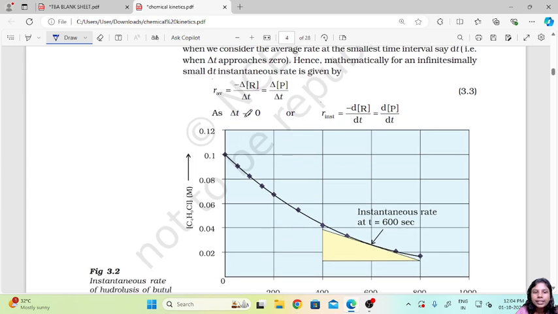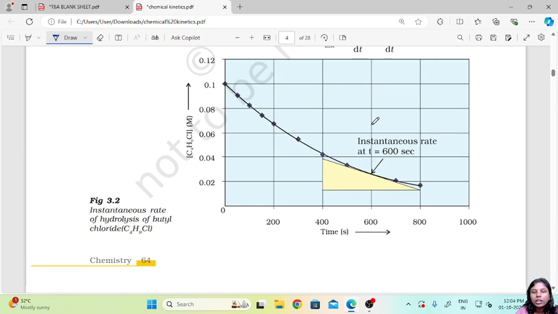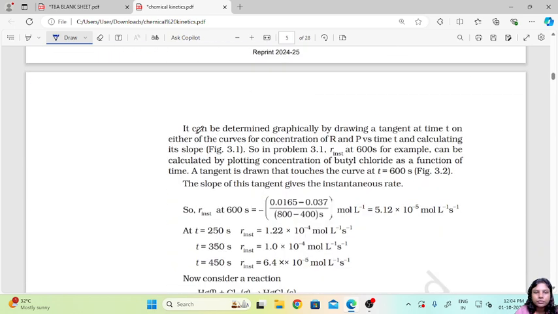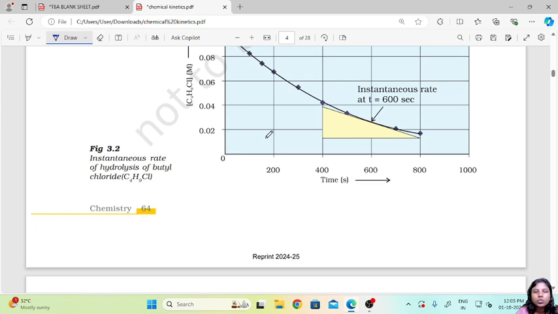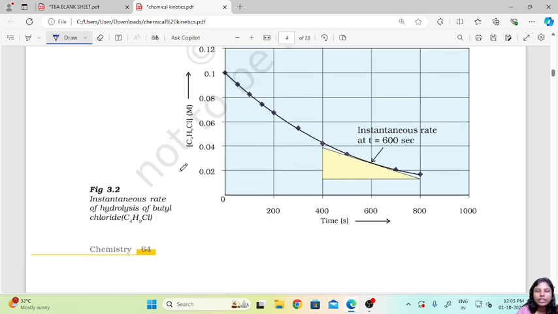Now as delta t approaches 0, we can write r instantaneous equals minus dr upon dt, because we are looking at a very small change, equals dp upon dt. Now it can be determined graphically by drawing a tangent at time t on either of the curves for concentration of r and p versus time and calculating its slope. So here for this we can draw a tangent.